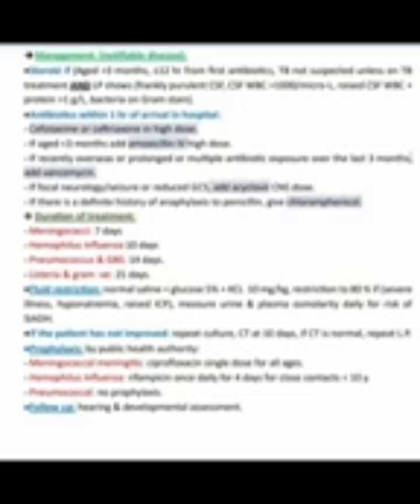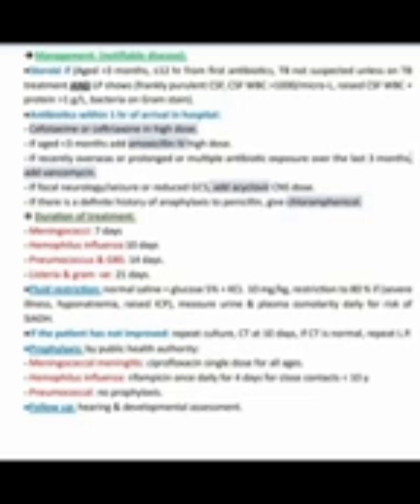Fluid restriction: normal saline plus glucose 5% plus potassium chloride 10 mg per kg. Restriction to 80% if severe illness, hyponatremia and raised ICP. Measure urine and plasma osmolarity daily for risk of SIADH. If the patient has not improved, repeat culture, CT at 10 days. If CT is normal, repeat LP.